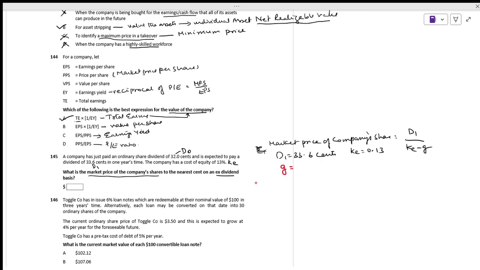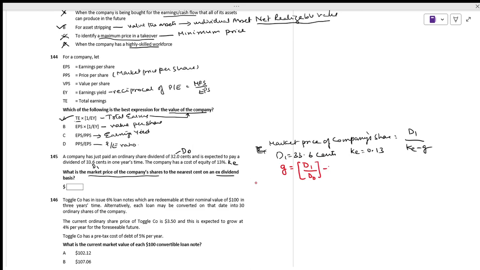How do we calculate G? It is D1 divided by D0, minus 1.